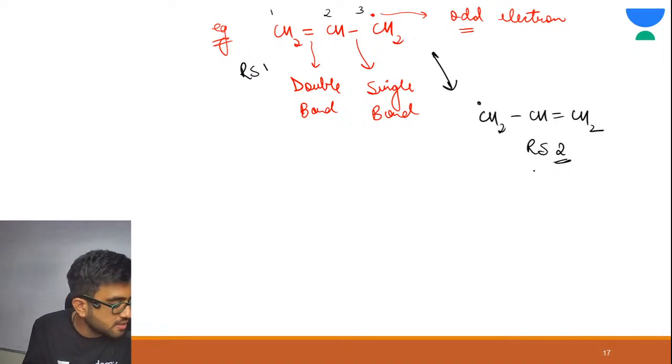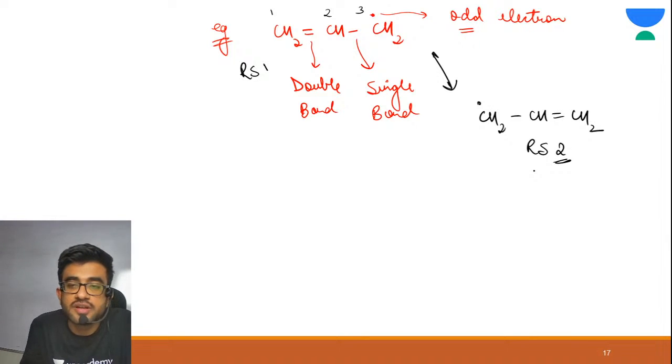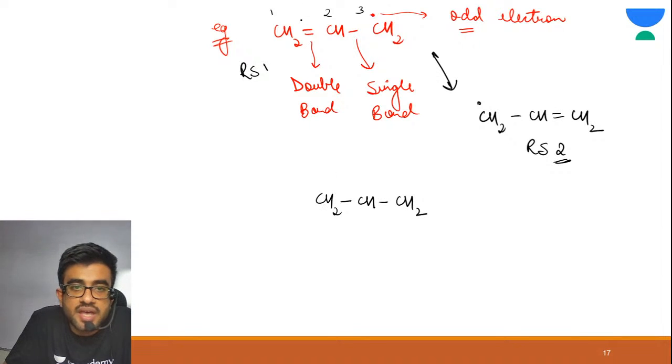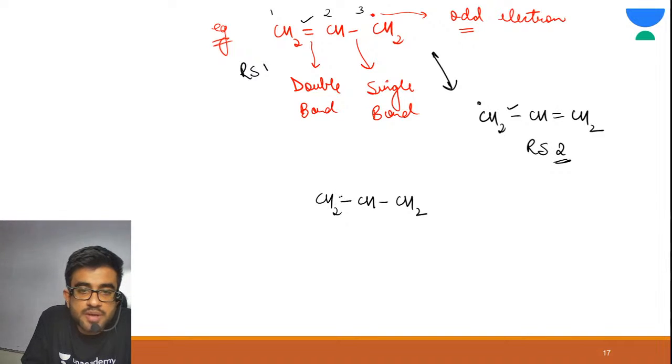Now try to write the resonance hybrid of this. First you need to write all the sigma bonds. Come on. All the sigma bonds. CH2, CH, CH2. Correct? Now see, here there is a pi bond. There is no pi bond here. So this means it must be having a partial pi bond. There is a single bond here. There is a pi bond here.